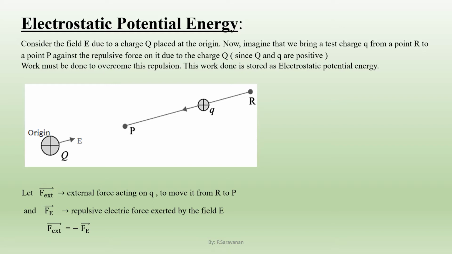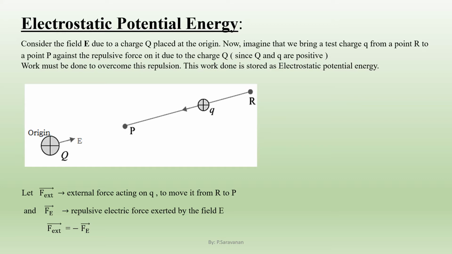Consider the field capital E due to the charge capital Q placed at the origin. Now imagine that we bring a test charge small q from a point R to a point P against the repulsive force on it due to the charge capital Q. The repulsion is there since capital Q and small q are both positive. Work must be done to overcome this repulsion. This work done is stored as electrostatic potential energy.